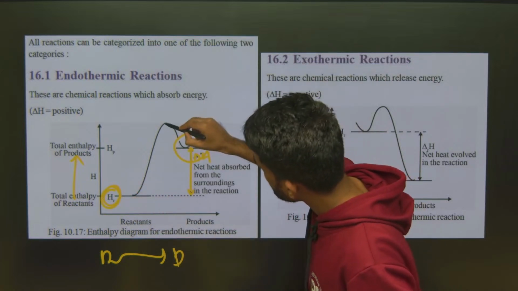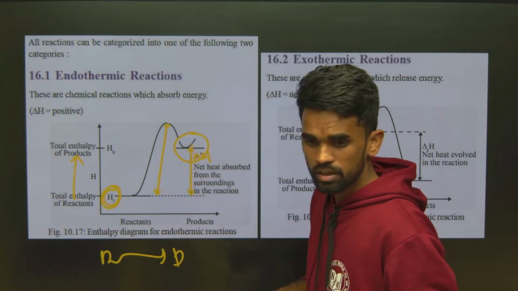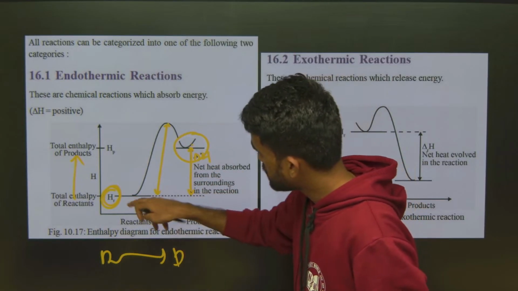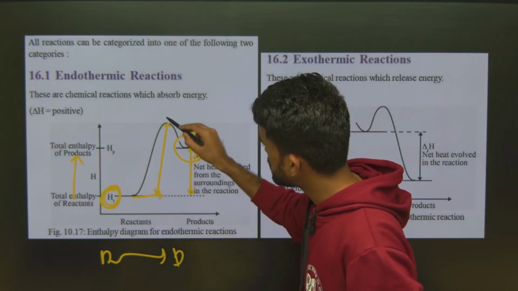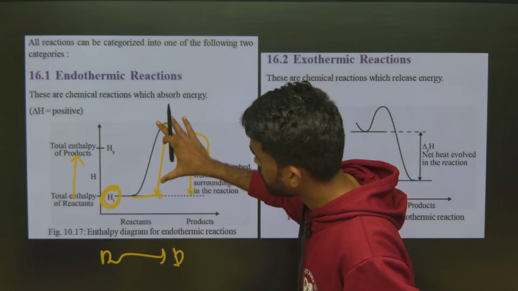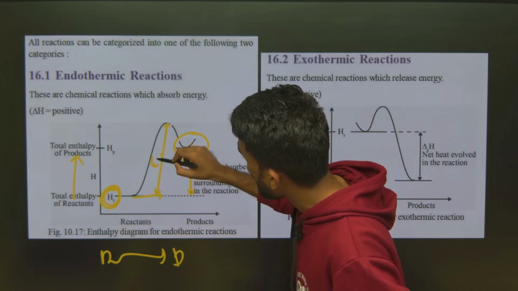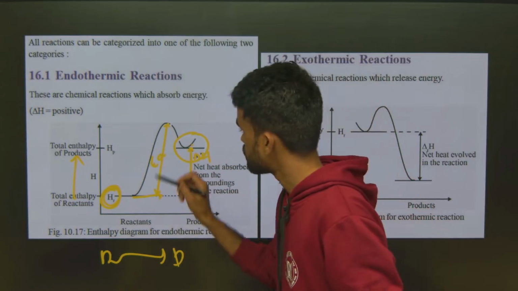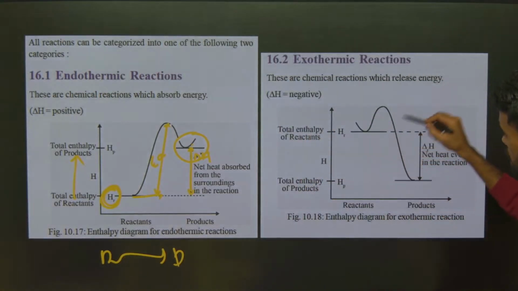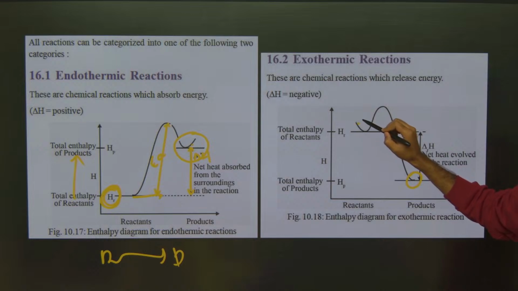So what about this term here? What do you call this one? See, here is the reactant, the starting material energy is this much. In order to make this reaction happen, this much amount of energy is still more required for the reactant. So that is what we call activation energy, EA.